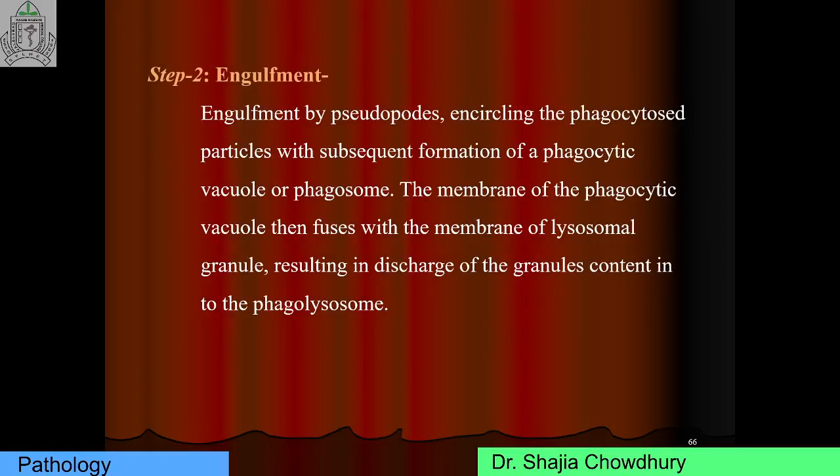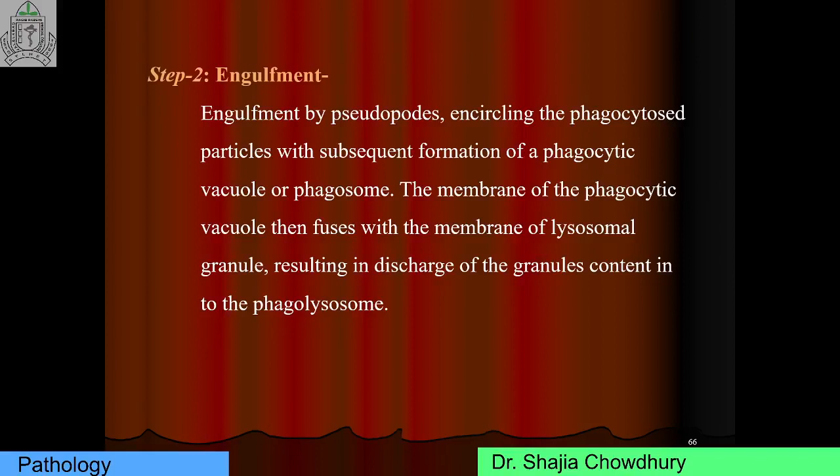Engulfment occurs by pseudopods encircling the particle, with subsequent formation of phagocytic vacuoles, or phagosomes. After a particle is bound to the phagocytic receptor, extensions of the cytoplasm, or pseudopods, flow around it and the plasma membrane pinches off to form a vesicle named phagosome that encloses the particle.